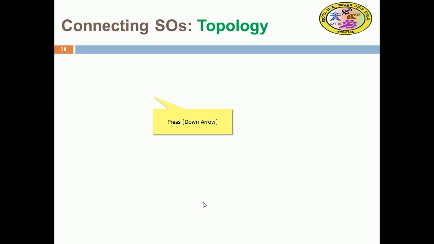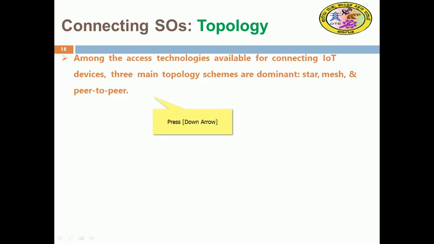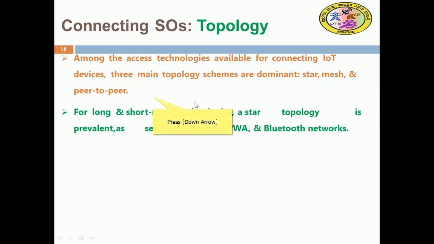The aspect of connecting the smart object to the IoT is also going to have an impact. Among the technologies available for connecting IoT devices, there are three main topologies: star, mesh, and peer to peer. These are the dominant topologies exercised for most IoT technology to connect smart objects.